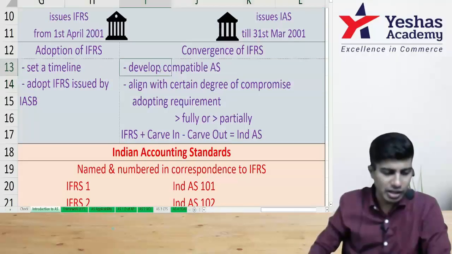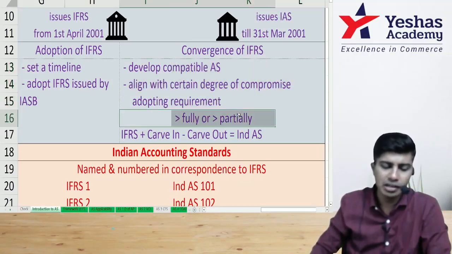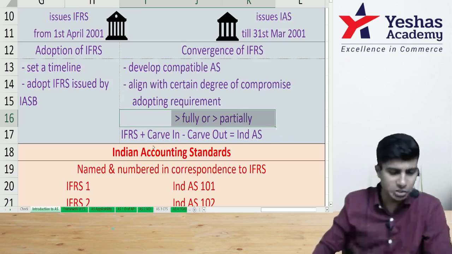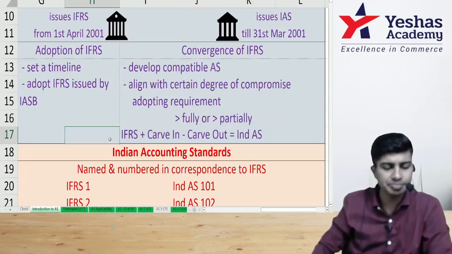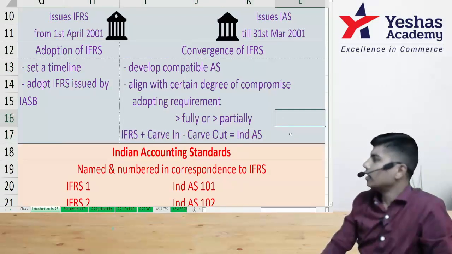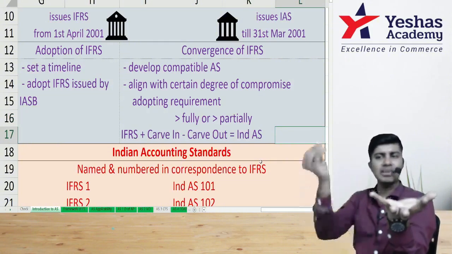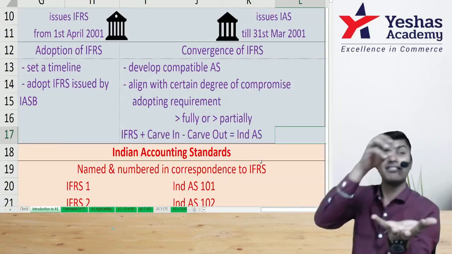Very nice. Okay. So then after that, how did we adopt it? Did we accept it fully or partly? We made changes to it. What are the changes? IFRS plus carve in minus carve out is equal to what? IFRS plus carve in minus carve out. To IFRS, we added something new. What we add new is called carve in.